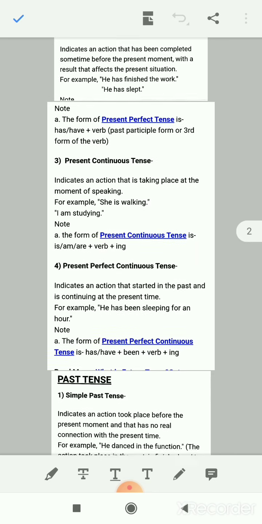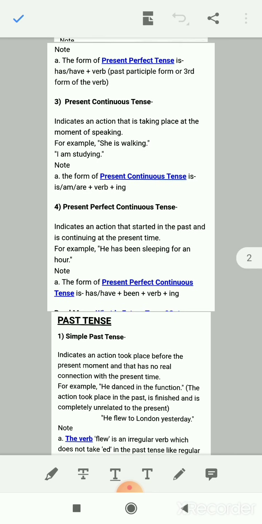Okay, present perfect continuous tense. Now it indicates an action that started in the past and is continuing at present time also. Means actions that you have started some time before, but still it is going on. In this type of tenses we use present perfect continuous tense.